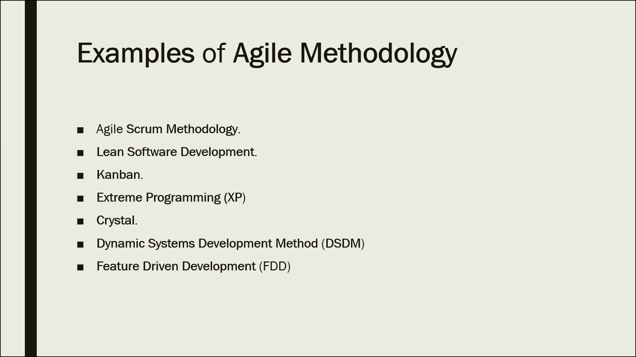Next, we are going to see some examples of Agile methodology. We have 7 examples. First one is Agile Scrum methodology. Second one is Lean software development. Third one is Kanban. Then next one Extreme Programming, XP. Then Crystal. Then the sixth one is Dynamic System Development Method, that is DSDM. And the last one is Feature Driven Development.